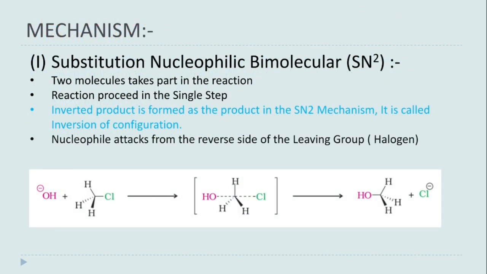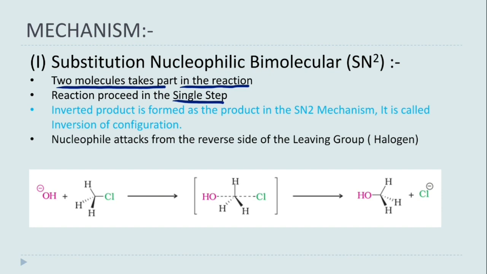Now we will discuss both SN1 and SN2 mechanisms. Let's discuss the SN2 mechanism first. So as I already told you, this is a second order reaction. This takes place in a single step, and second order means that two molecules will take part in the RDS step.